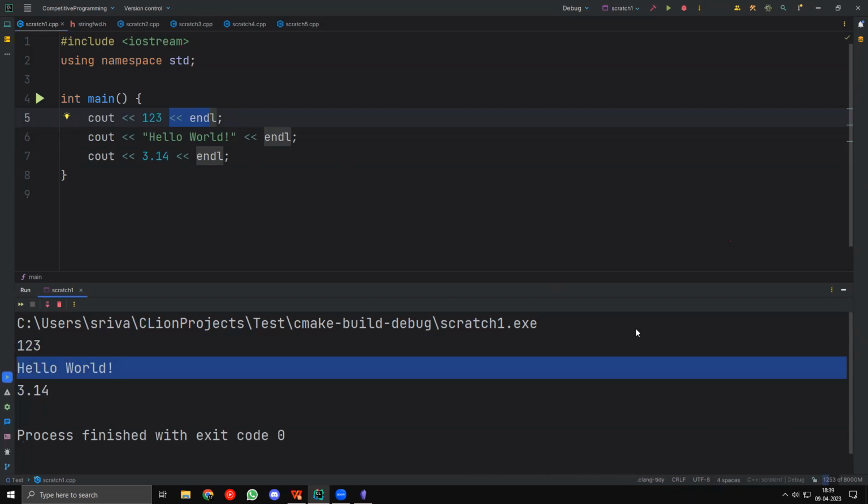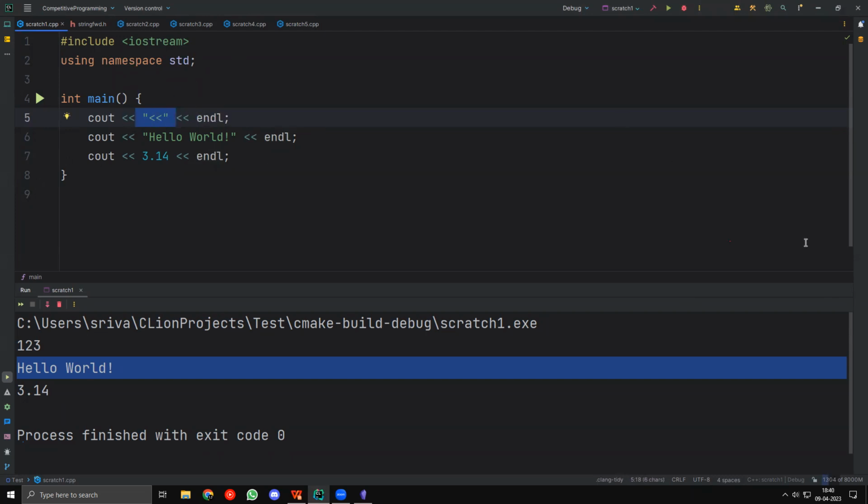Okay, Samit says no, the same command we use less than symbol. I didn't exactly understand, Samit. What do you want to accomplish? Actually, I wanted to tell that what if we need to print the same symbol like cout less than, and we need to print that less than only. Okay, yes, you need to use the double quotes. So if you want to print the less than symbol, you use double quotes. Everything inside the double quotes will be taken as is. If you type something in the double quotes, it won't be counted as syntax.